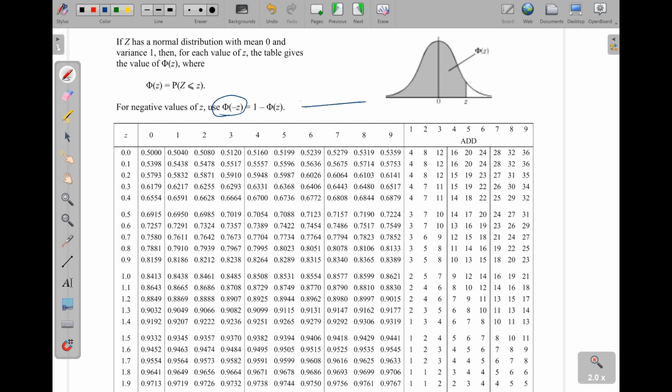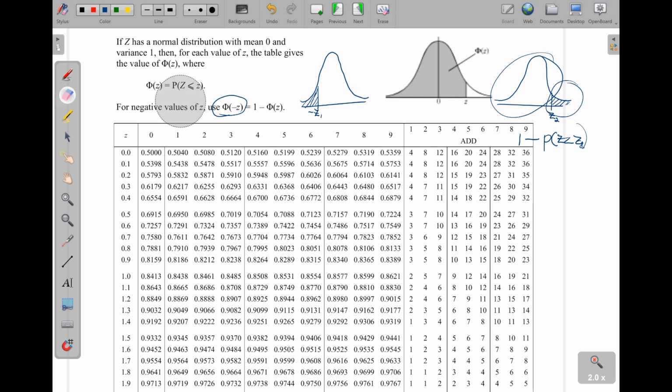What does it mean? If we have a sketch here, and this is the negative z value, then the less than, because this one is for the less than, is the same as getting the probability greater than that same z value, but on the positive side. But now to get this, you take the total, which is 1, then minus the one for the less than, Z less than Z1 or Z2, whatever. So you see, that is that.